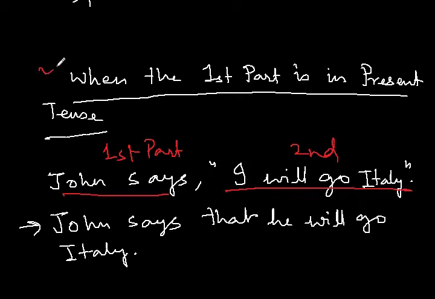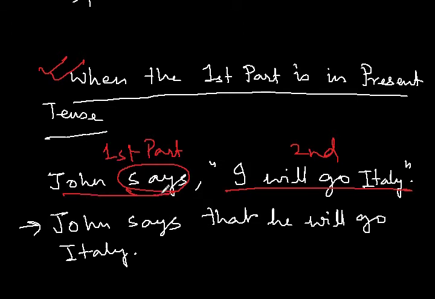Now, what have I said? When the first part is in present tense, you see, John says is in present tense. We use s or ies or es with the doing verb when the verb is in present tense. You remember? So John says, "I will go Italy."